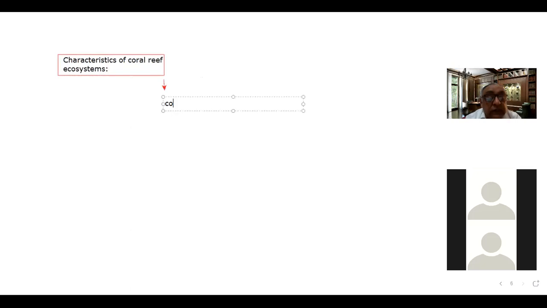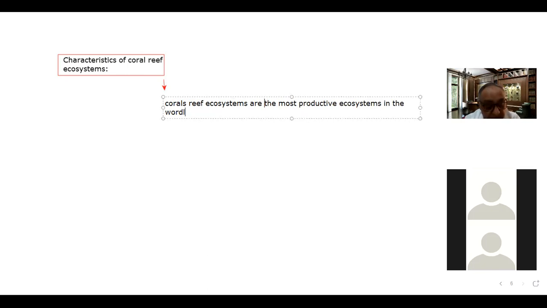One important characteristic is that coral reef ecosystems are one of the most productive ecosystems in the world, or on the earth. One of the most productive, not the most productive, one of the most productive, please. Other highly productive ecosystems are also there.